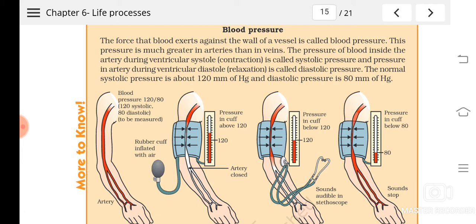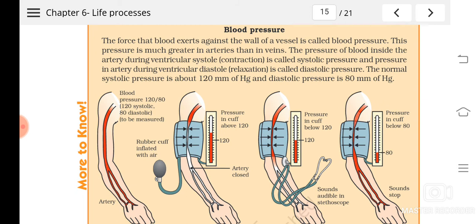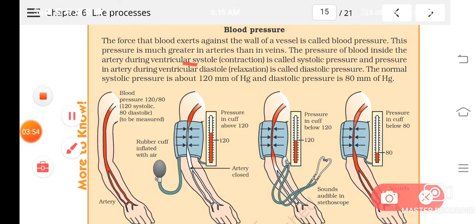Then the pressure of the blood that is there in the arteries during the ventricular systole. What is systole and diastole? The contraction phase of the heart is known as what? Systole. So especially when the ventricles contract, more blood will be pumped to the blood vessels, isn't it?